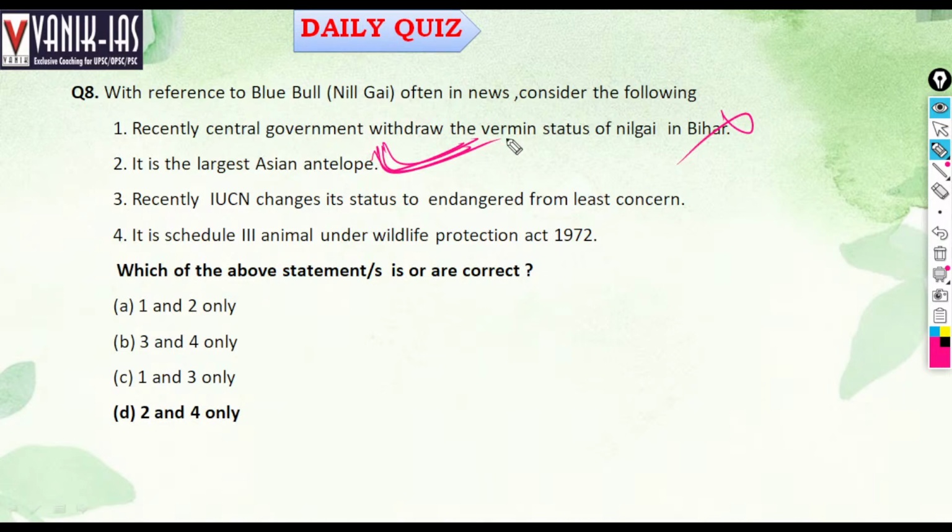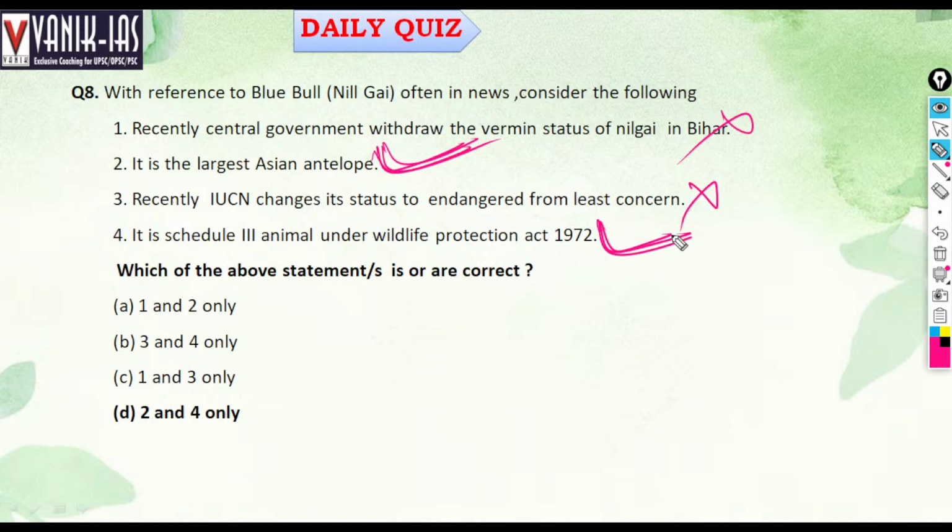Recently, the IUCN changed its status from least concern to endangered. No, it is always least concern. It is abundant, right? So 3 is wrong. It is a Schedule 3 animal under the Wildlife Protection Act 1972. Yes, this is right, because when an animal is in Schedule 3, that means it can be killed also, right?